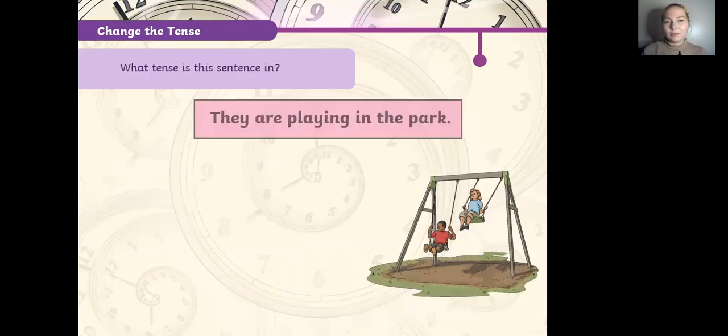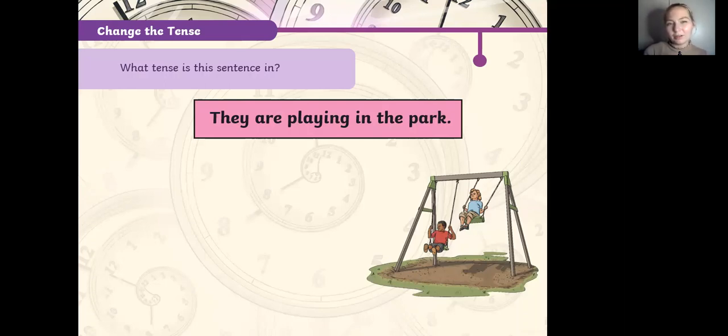Now, I want you to identify the tense of the next sentence. As you see, they are playing in the park. Just from the first glance, we can realize that this is a construction of the present continuous tense.